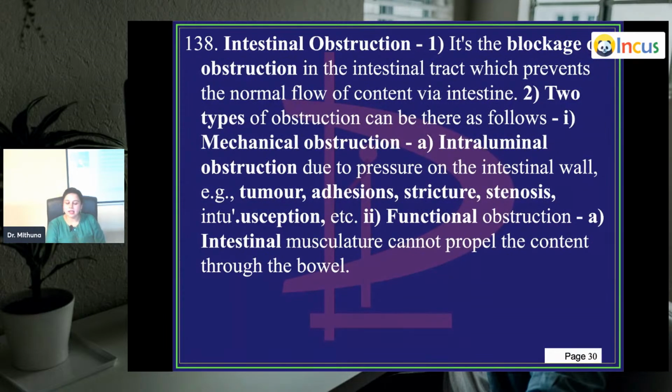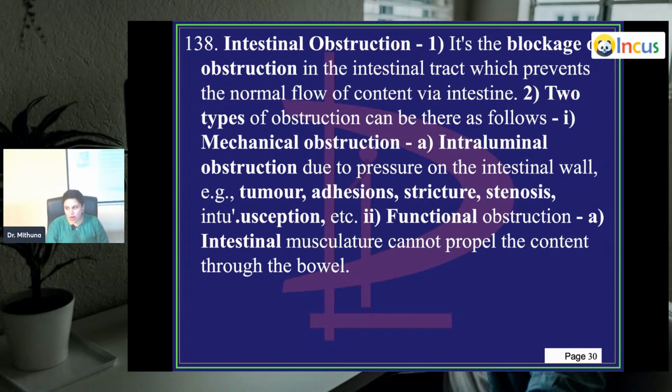So we were here last class. Intestinal obstruction. What is intestinal obstruction? The name itself says there's an obstruction in the intestine. It's the blockage or obstruction in the intestinal tract which prevents the normal flow of content via the intestine. There are two types of obstruction. One is mechanical obstruction, the second is functional obstruction.